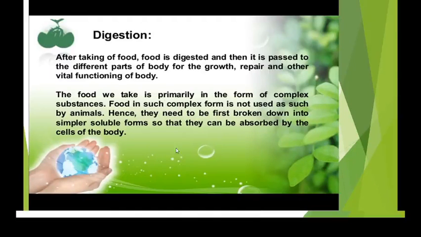This food in such complex form is not used as such by animals, so it needs to be first broken down into a simpler soluble form so that it can be absorbed by the cells of the body. There are millions of cells inside our body, and these cells need the food digested, and that is why it has to be converted into a simpler one.